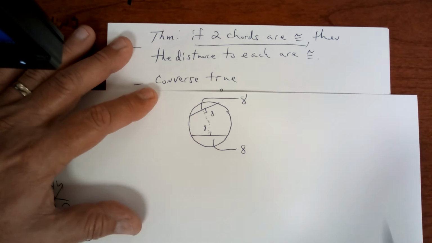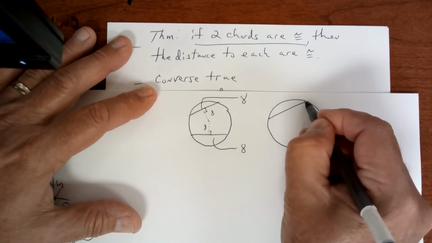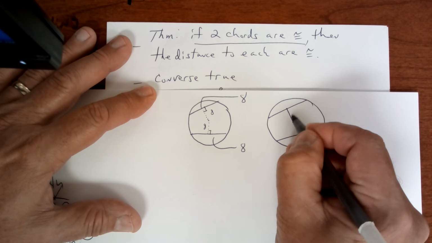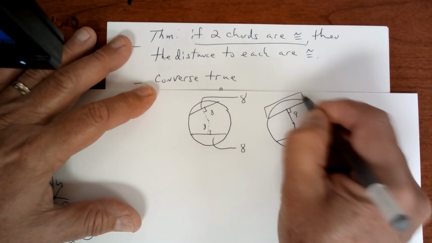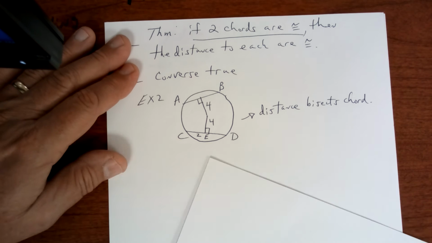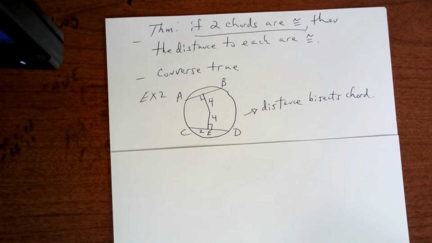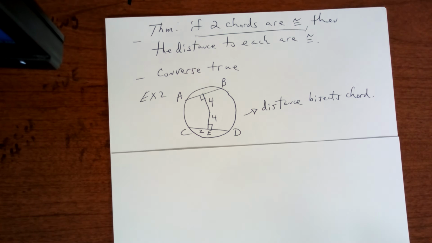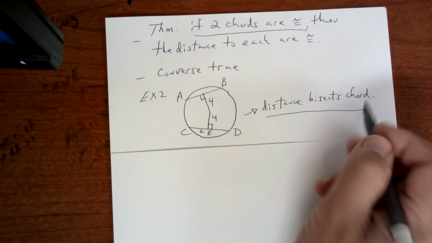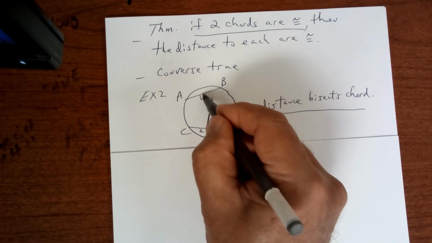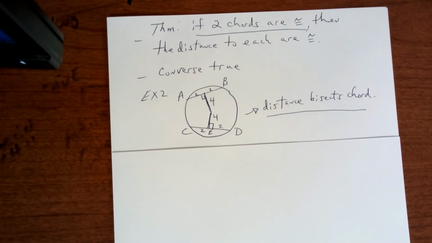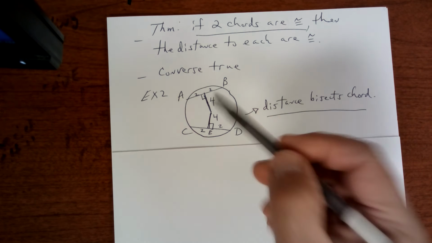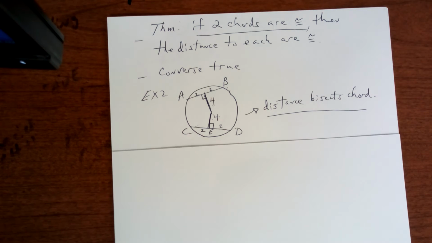If the distances are equal, so if this distance is equal to that distance, let's say 9, then this chord is equal to that chord. The converse. Converse means switch. So let's look here. Distance bisects the chord. So that's another thing you've got to know. Since this distance is equal to that distance, then this is 2. The chords are equal, so all of these are 2. Remember, if the distances are equal, the chords are equal. All right, your assignment's right here.